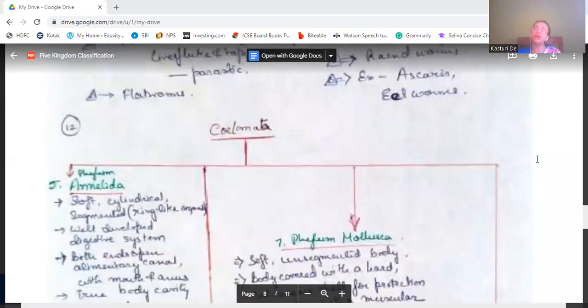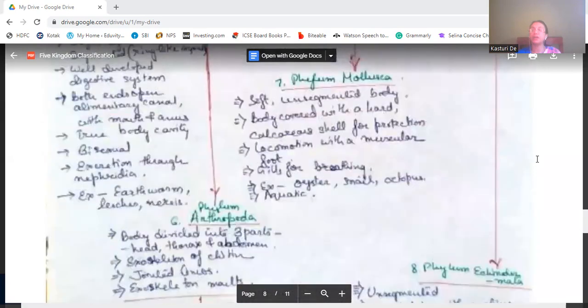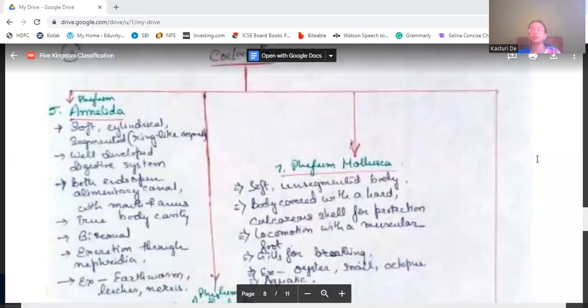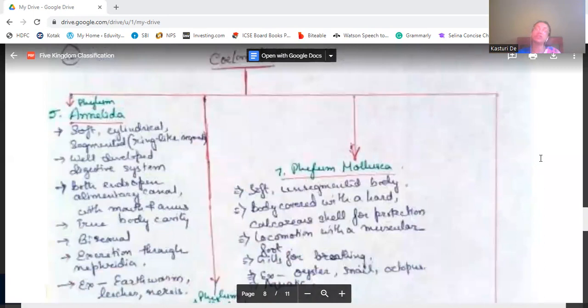Now we come to Cylomata, which is divided into four phyla. First, we come to Annelida. They have soft, cylindrical, segmented bodies with ring-like segments. The digestive system is well developed. Both ends of the alimentary canal are open, with mouth and anus.